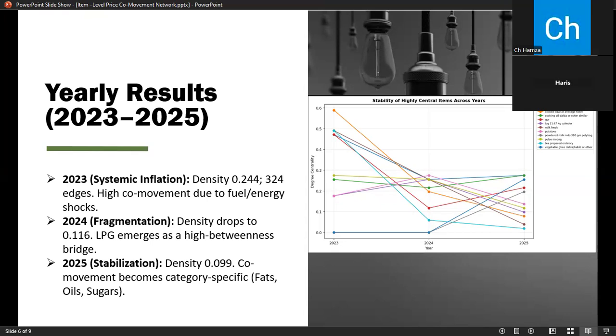Our most central item was cooked dal at an average hotel. It had a degree centrality of 0.588, meaning it co-moved with over half of all the items in the basket. This is because hotel food prices bundle together the cost of many ingredients, fuel, and labor.